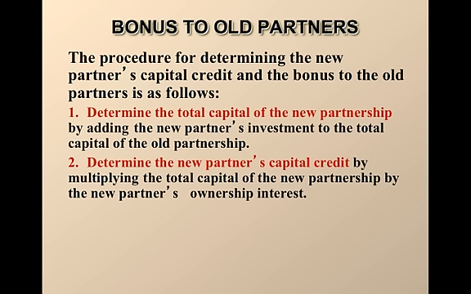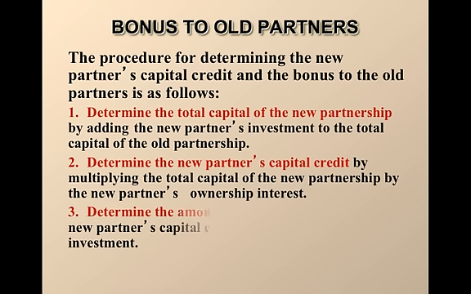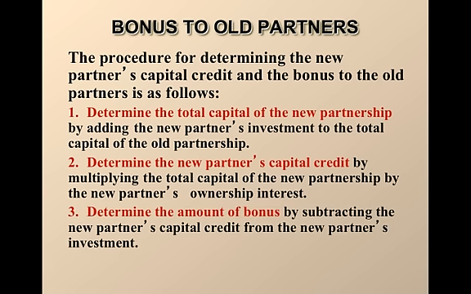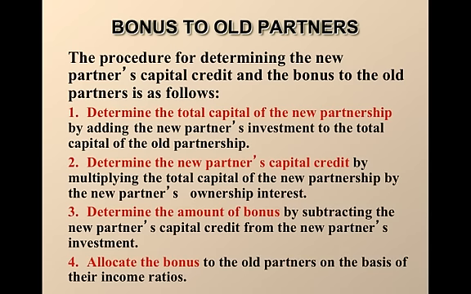But in the case that there is a bonus, where she's putting more money into the partnership than she's going to get in her capital, we have to determine the amount of the bonus by subtracting the new partner's capital credit from the new partner's investment. So if she's putting in $50,000, but she's only going to get $40,000 as a credit to her capital account, then there's a $10,000 bonus. And that bonus needs to be given to the old partners. And how do we do that? We're going to allocate that bonus on the basis of their income ratios.